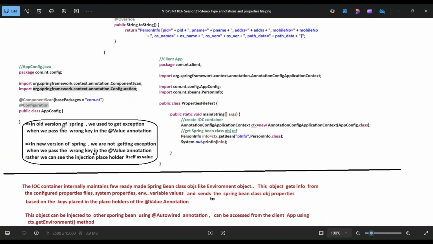In new versions of Spring, we do not get an exception when we pass a wrong key in the @Value expression. Rather, we see the placeholder itself injected as the value.